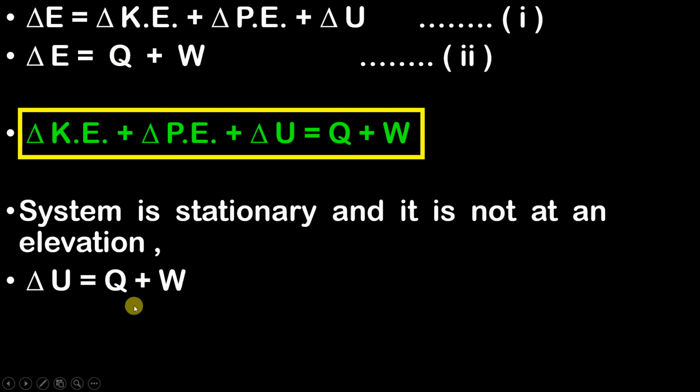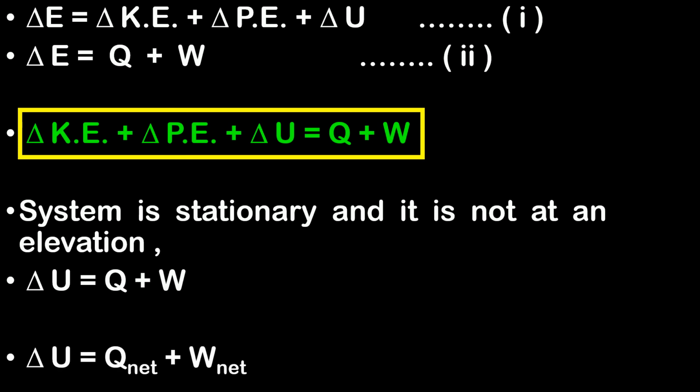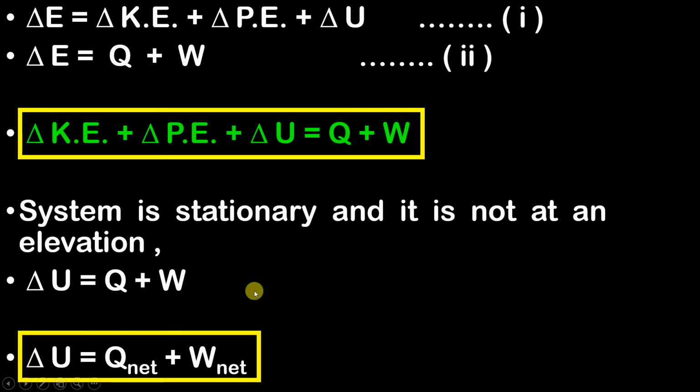So here, instead of writing Q and W, it is much clearer to write Q net and W net. Why net? Because the heat is going to depend on the situation. It can be positive or it can be negative, and work also depends on the situation. It can be either positive or negative. So this is the final statement of the first law that we have now got. I hope the equation of the first law is clear to you guys.